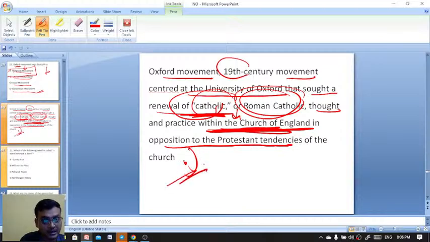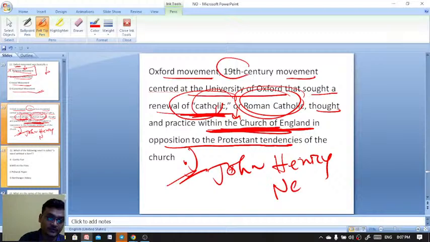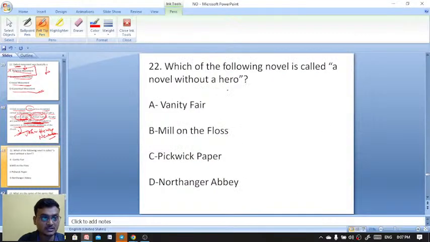John Henry Newman was the proponent and leader of that Oxford movement, a religious movement.